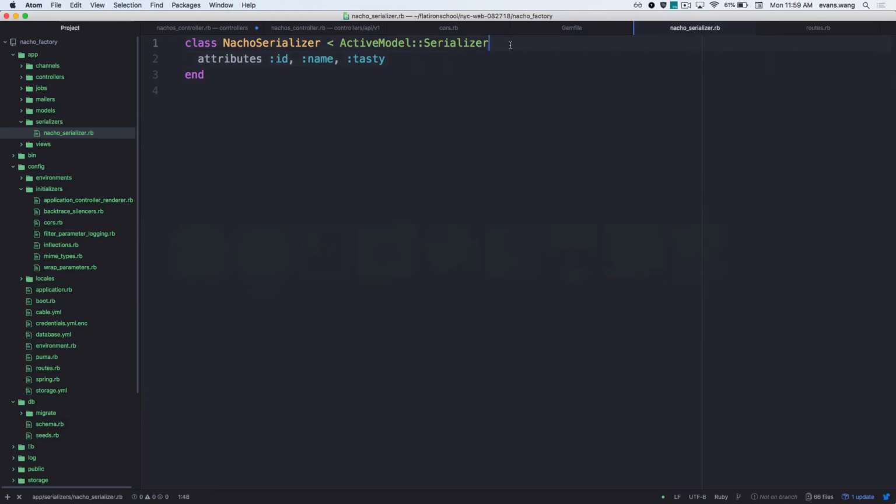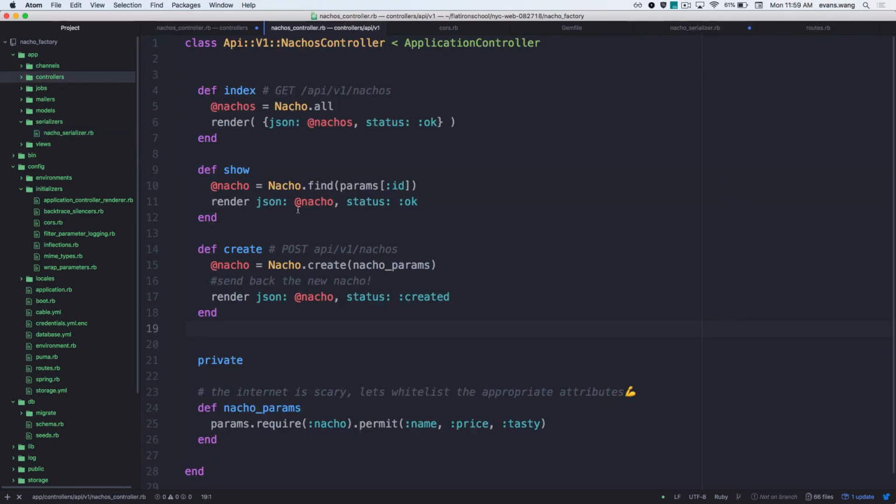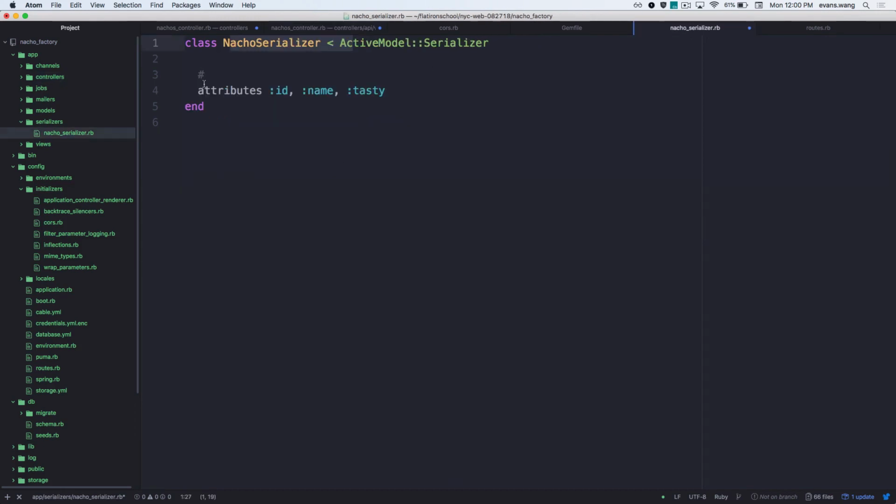One important thing to note is, what is this doing exactly, right? Let's take a look at the actual controller. It's taking this JSON and it's running a very particular method. It's running NachoSerializer.new and it's taking in this nacho object. That's what this Rails automagic is doing, so that it controls only the attributes that this serializer tells it to do.